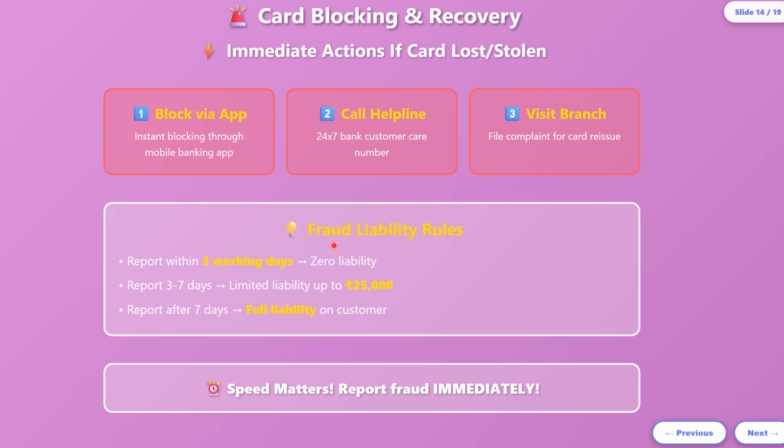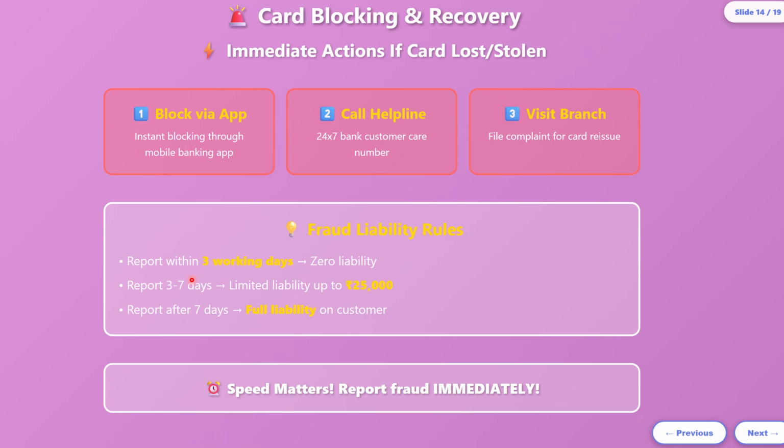See, these are the fraud liability rules I mentioned in the beginning. If some fraud occurs due to negligence from the bank's end, then the customer is not liable. The customer will get a full refund. But sometimes a third party does the fraud, and whether the customer is liable or not, that's what I am going to explain now.